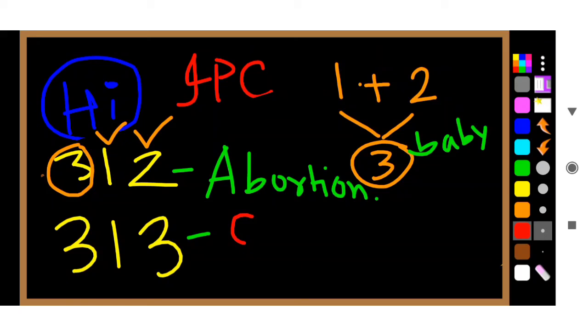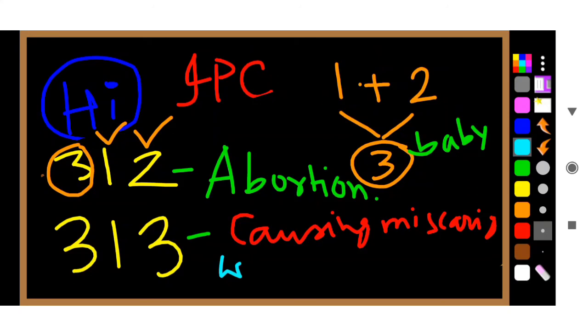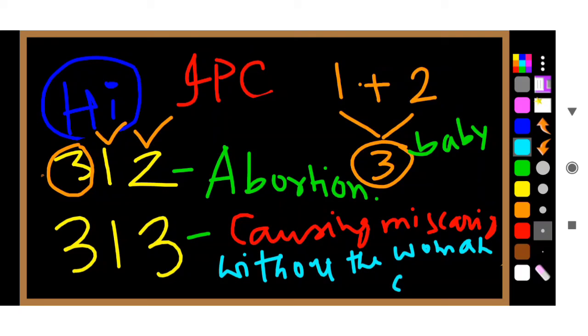So without the woman's consent, if miscarriage is caused, that is known as 313. So if you can differentiate between 312 and 313, you can easily understand this video.